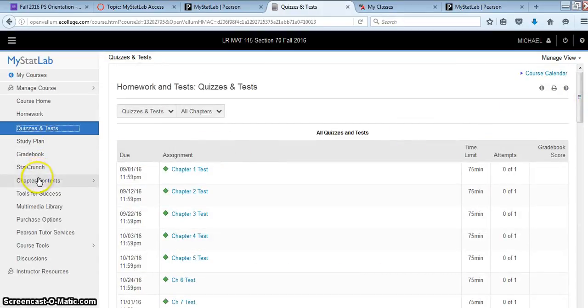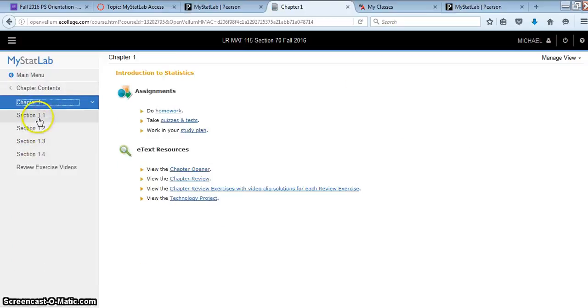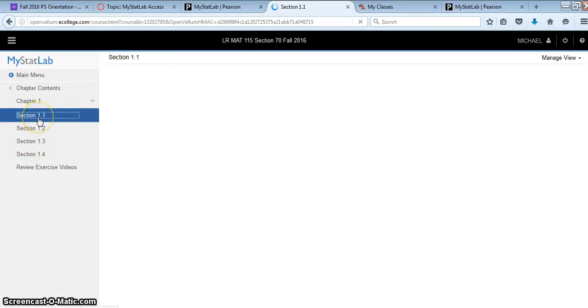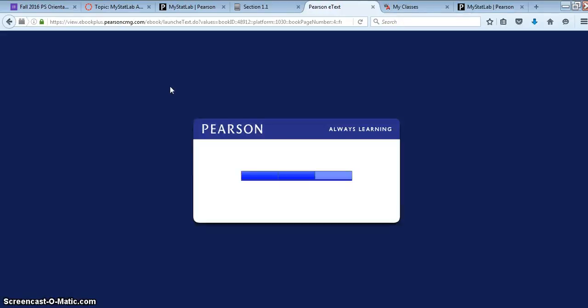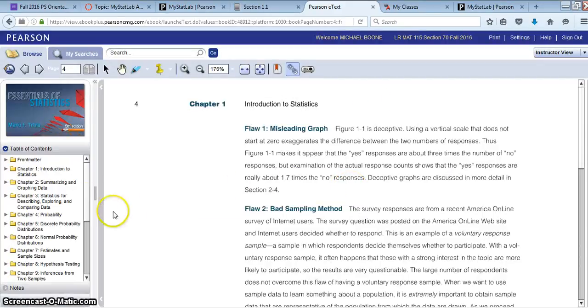I want you to see where your book is located if you're using the online text. So we could look at section 1.1. This would be the exact same thing as the hard copy if you choose to have a hard copy. I don't expect you to read every section word for word, but you do need to skim. You need to look at the highlighted words, the bolded words. Especially the first couple of chapters are very heavy on the definition side. So please make sure you're reading through the definitions.